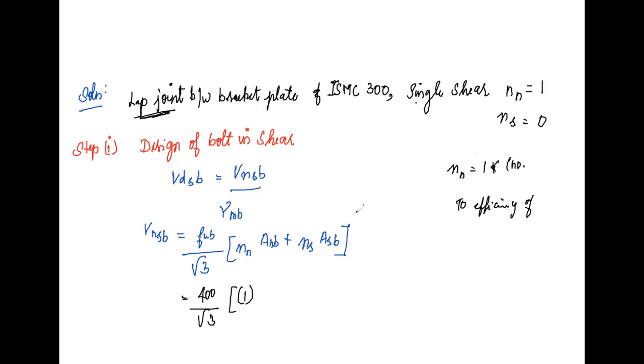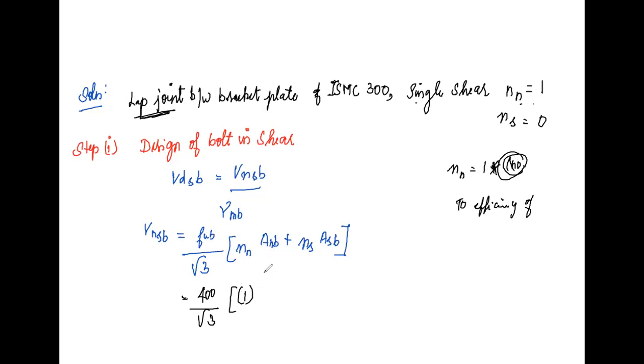For this condition, in order to calculate the load for the eccentric condition, we don't multiply the number of bolts. So take Nn as equal to 1, as it is. Don't multiply the total number of bolts in it.